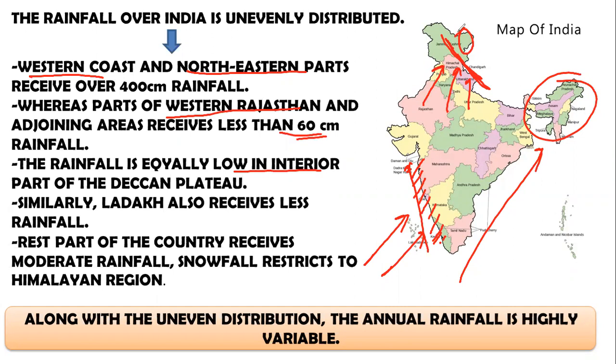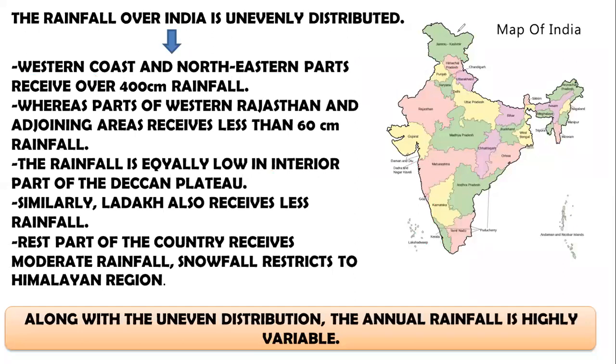Now, rest part of the country receives moderate rainfall and snowfall is restricted to Himalayan region. Himalayan region receives precipitation in the form of snowfall. Along with this uneven distribution, the annual rainfall is highly variable as well. The annual rainfall, or you can say the amount of rainfall an area receives in a year, is different too. So now we know for a fact that rainfall is highly unevenly distributed throughout India.